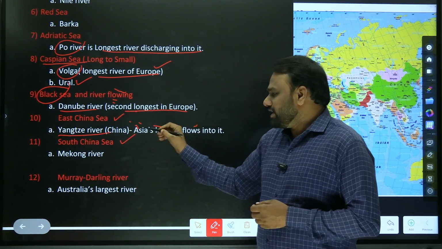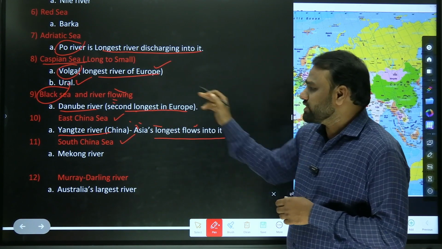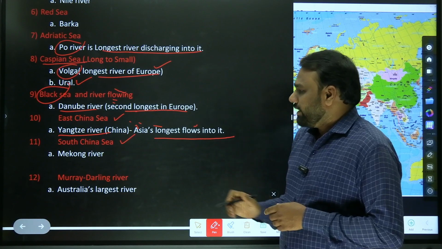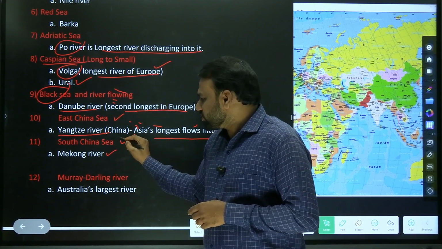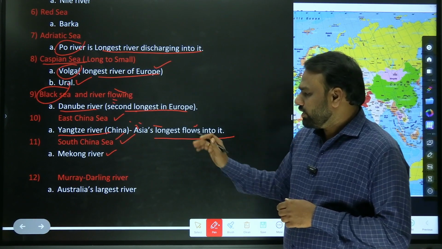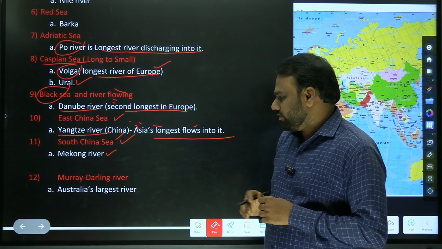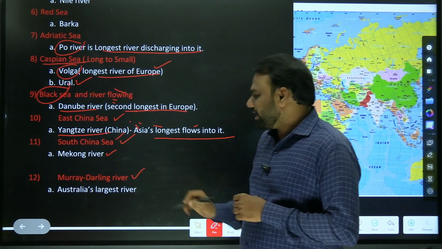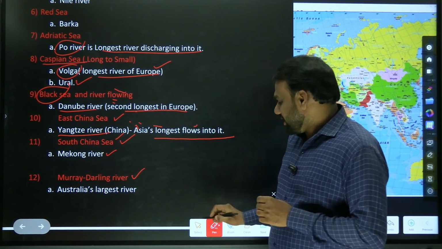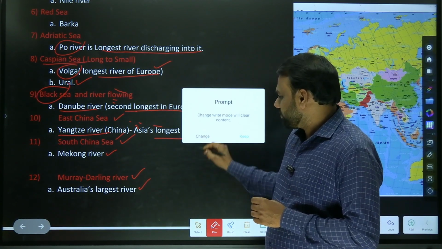It is Asia's longest river, and it flows into the East China Sea. Next, the Mekong River flows into the South China Sea. There may be many other rivers as well, but we are only concentrating on the longest river. Next, Murray-Darling River. It is Australia's largest river.